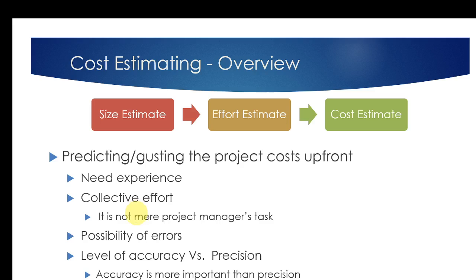Then we have to think of the possibility of errors, because we are just predicting things. Then we have to consider accuracy versus precision as well. In this case, accuracy is more important than precision. It doesn't matter how much precision you go for if your estimates are not accurate. So we have to consider those two as well. Sometimes people get fooled by the precision when what they really need is the accuracy.